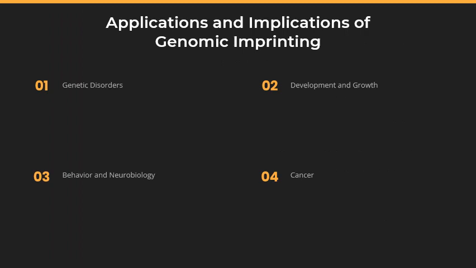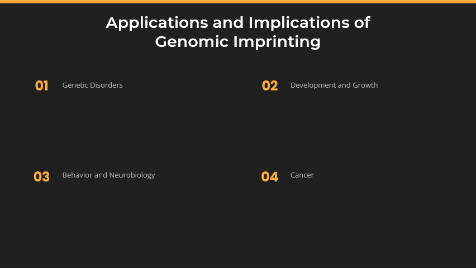So now let's move into applications and implications of genomic imprinting. Number one, let's talk about genetic disorders. Disruptions in imprinting can lead to genetic disorders. For example, defects in imprinting at the 15q11 to 13 region are associated with Prader-Willi syndrome, loss of paternal alleles, and Angelman's syndrome, loss of maternal alleles.